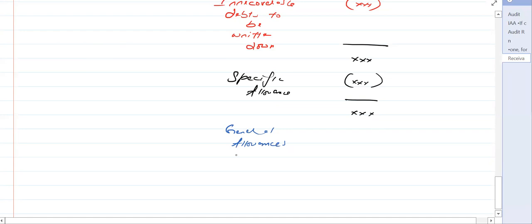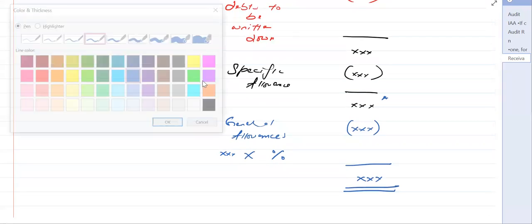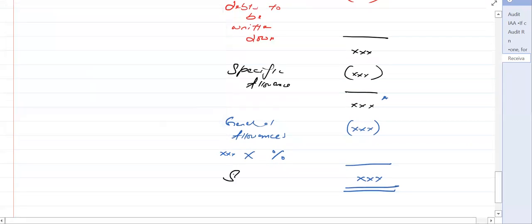So general allowances is the percentage of this balance. For example, just make it star. So this star balance into the percentage which you have on the overall receivables, and then we have this balance that goes to the statement of financial position.